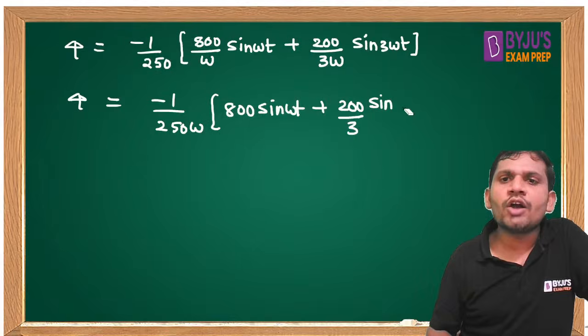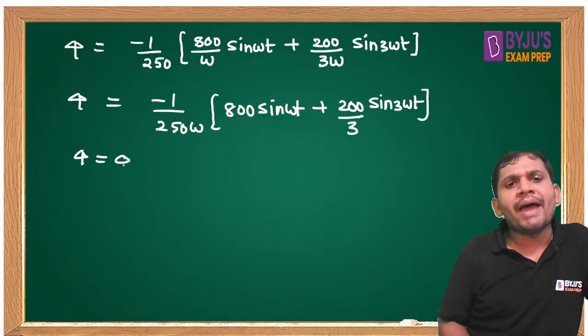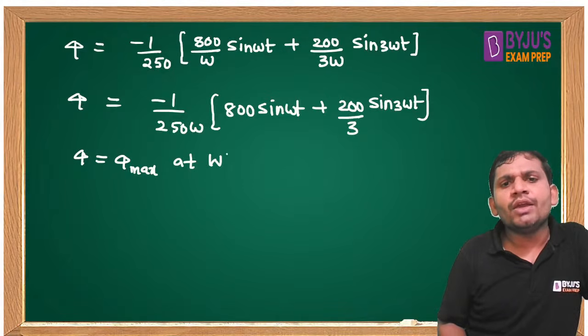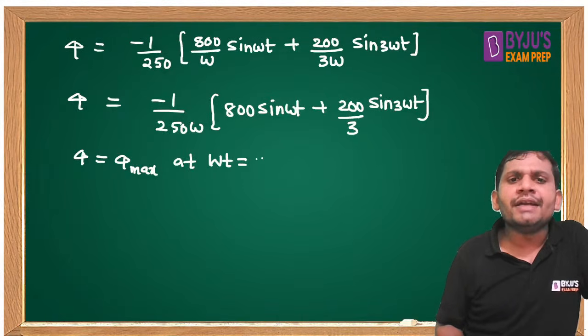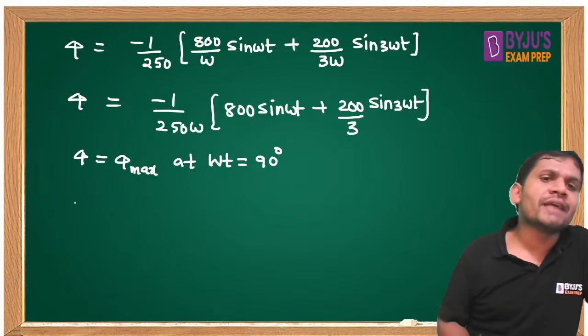Can anybody answer how much you got? You tell the flux in terms of milliweber. For phi equal to phi max, I want the maximum flux at omega t equal to 90 degrees. Substitute. In this case, omega t equal to 90 degrees only, it becomes maximum.